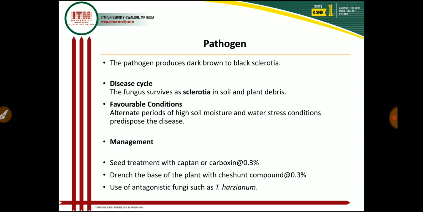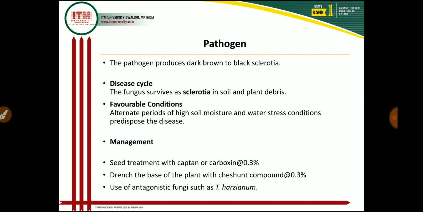Then what are the characteristics of the pathogen? So this pathogen produces dark colored sclerotia. That sclerotia serve as a dormant stage because these sclerotia are thick walled, hard and round in shape, and look like a mustard seed. And with the help of these sclerotia, the pathogen survives for a longer period in the infected plant debris as well